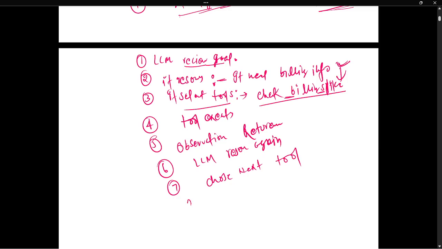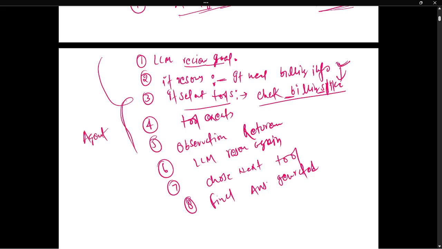Then it will give the final answer. Until it gives the correct answer, it keeps reasoning and acting. So that is called, agents are based on the ReAct framework. The final answer is generated this way. So this way LangChain basically works, or you can say this way we are building the agents.